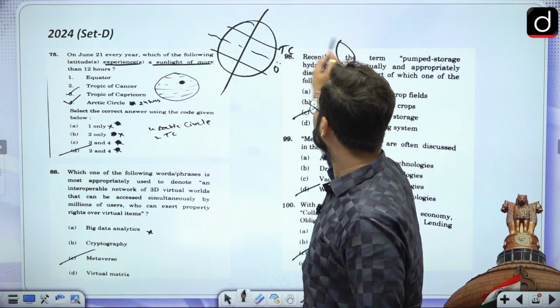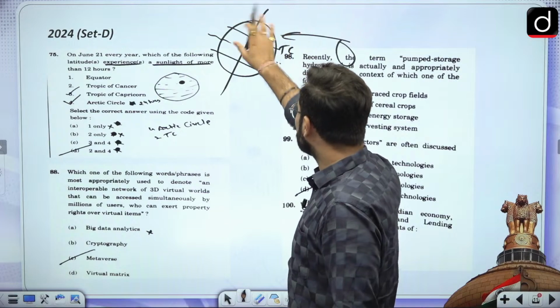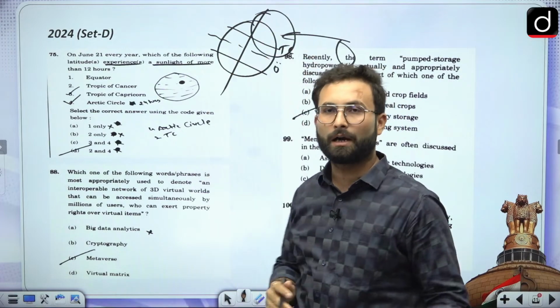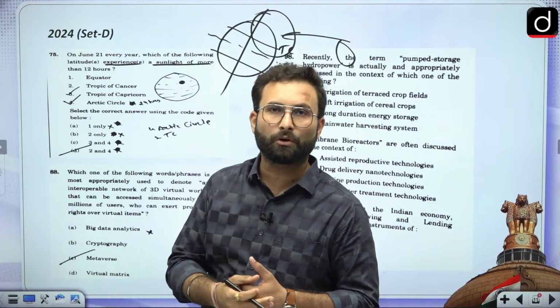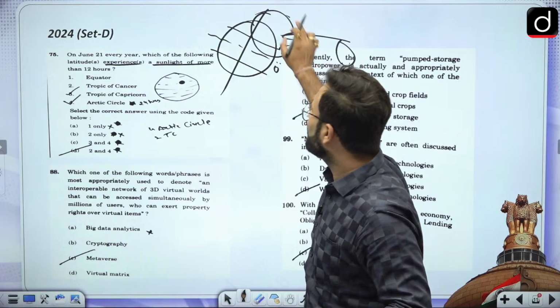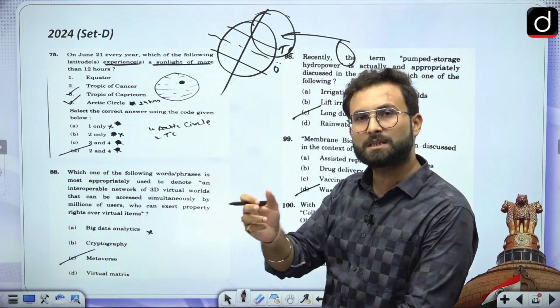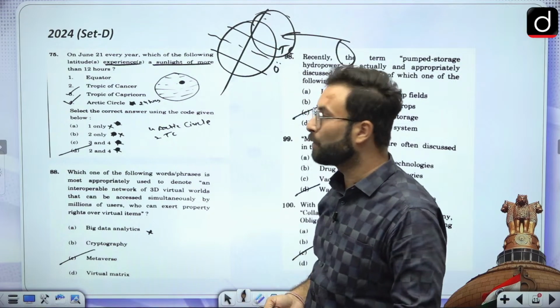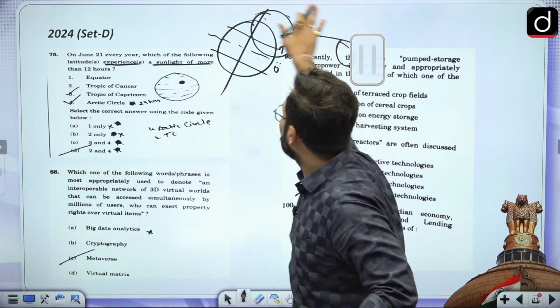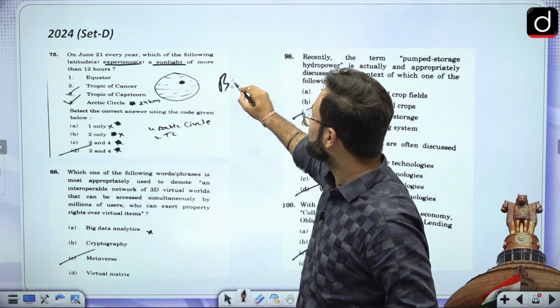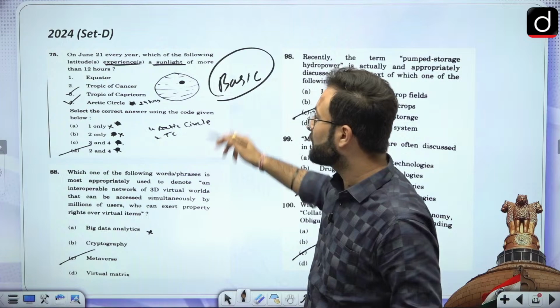Now we are talking about the sun rays. Since this is tilted this side, these areas are having more daylight or sunlight on a particular day. So in this particular area the sunlight will be experienced for more than 12 hours. That is basically the Tropic of Cancer and the northern pole. So such things they have asked, very simple things, and these are the basics. This is the static part. As I told you, they have focused on the static.